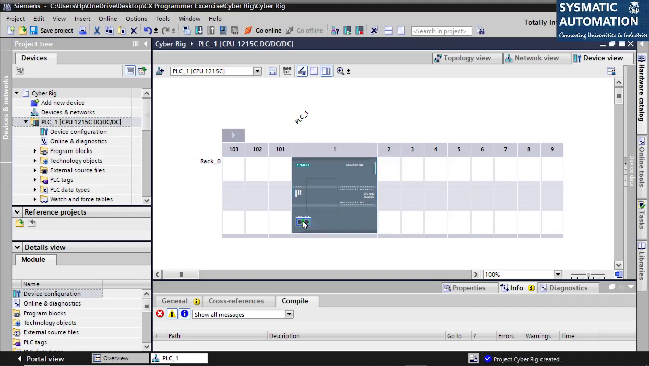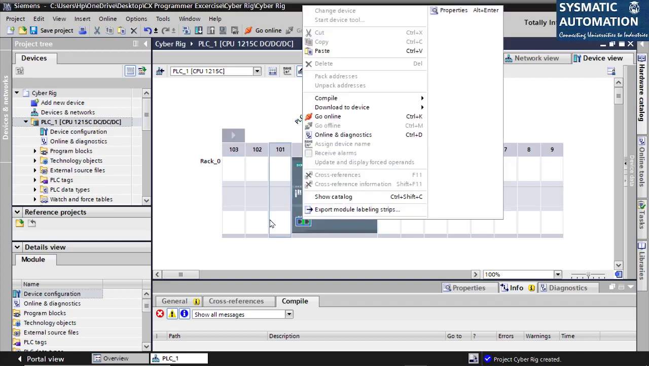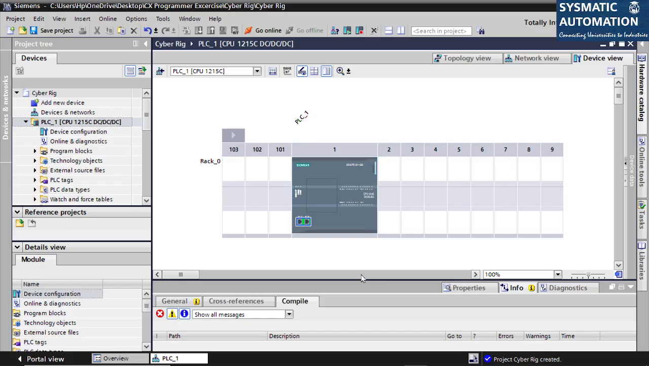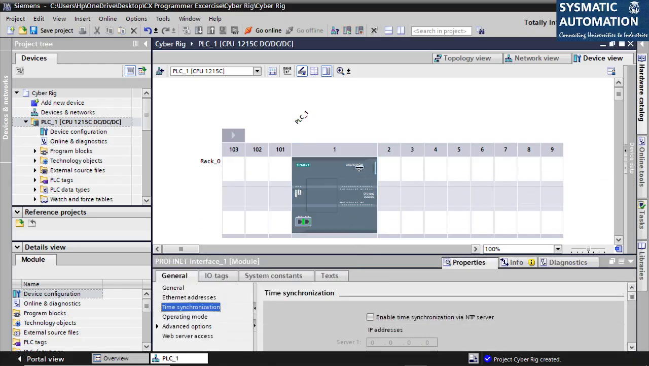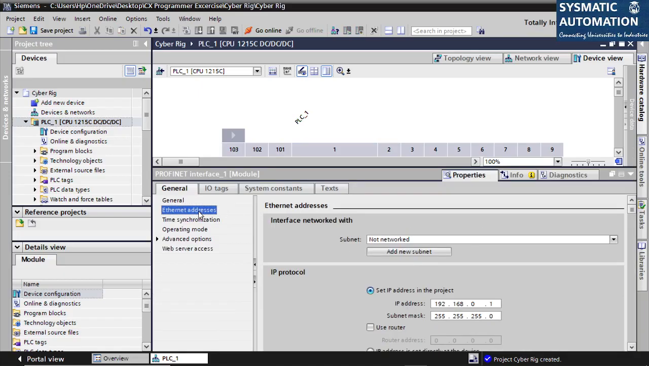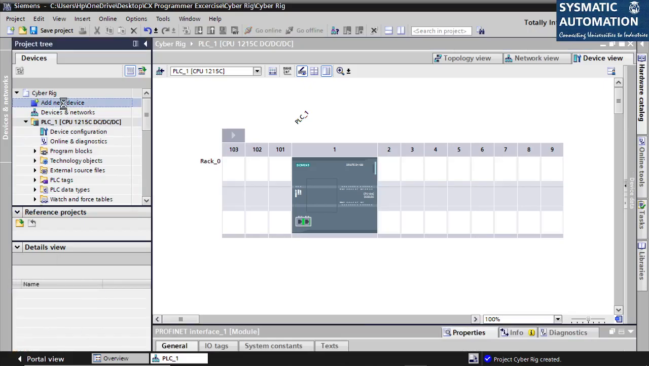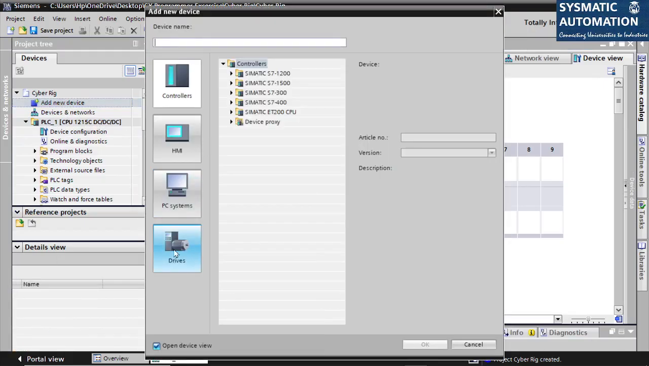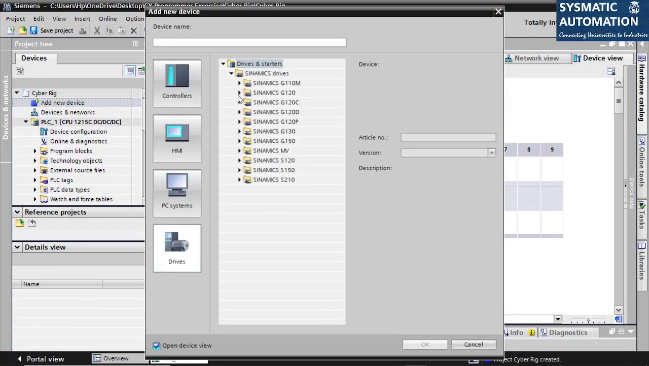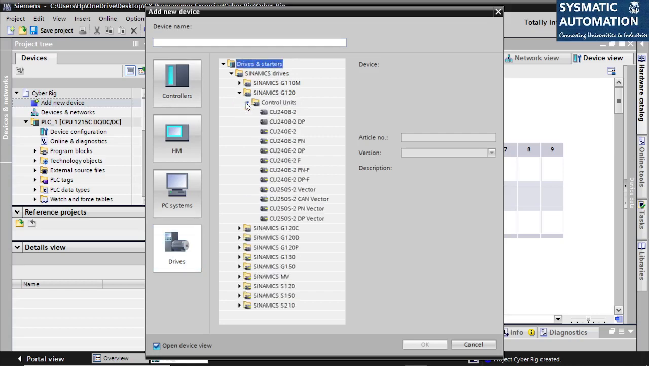If I see its properties, double click here. So the address has been taken as 192.168.0.1. That is by default. You can always change it, but I'll leave it as it is for now. The next is adding the new device. Add new device. So drives, G120 control unit.